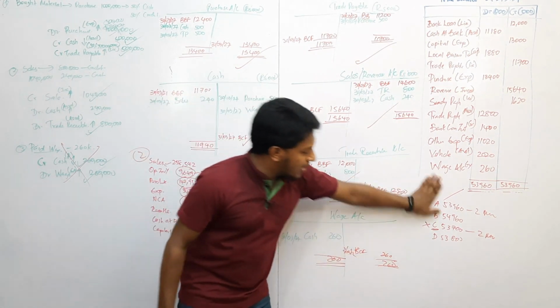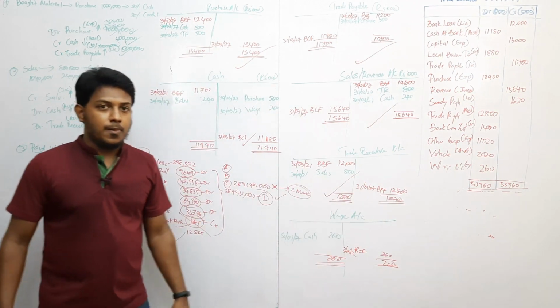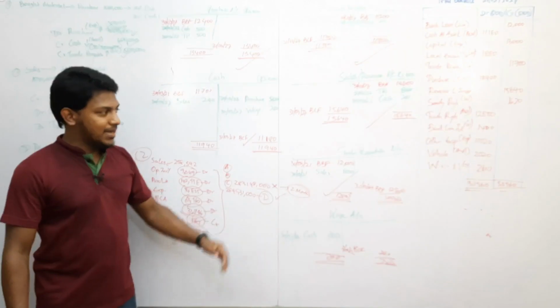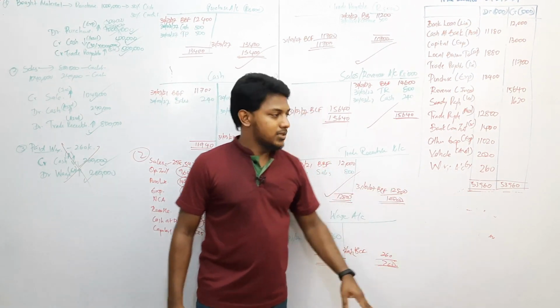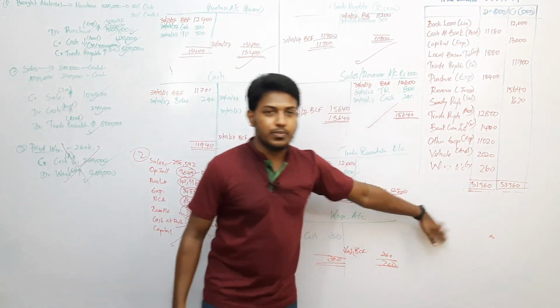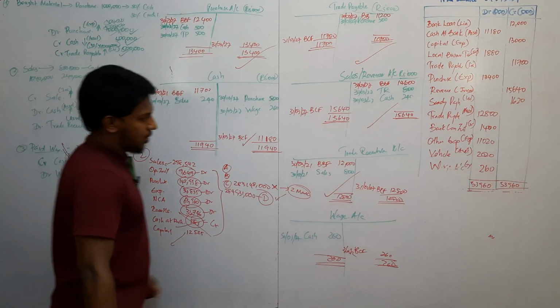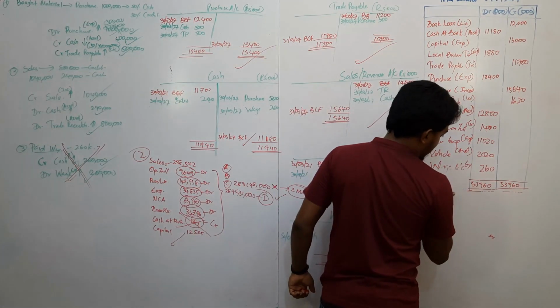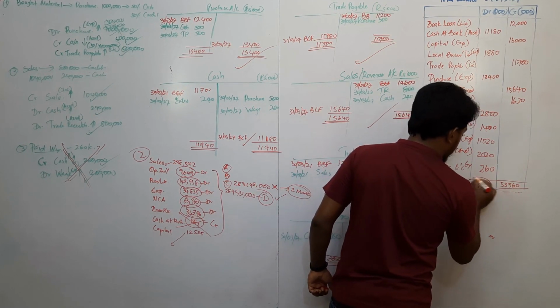Think about, this is not an MCQ question. The examiner says prepare the trial balance and find out the debit balance. Now say you prepare the trial balance, but you forget this. Then the trial balance will be 53,700. Right?